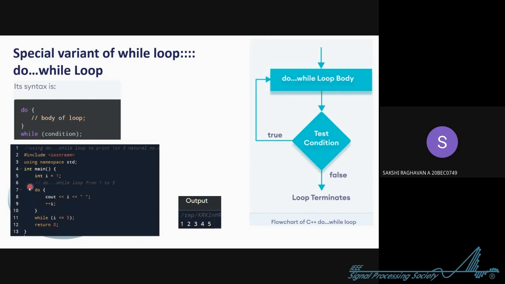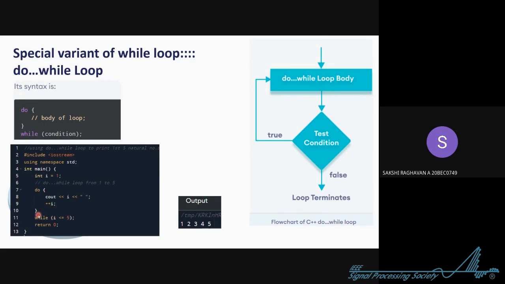So in the first time, what will be printed? Can anyone tell me? Give it a try. 1. Yes, very good. So this will be printed without comparing. The compiler has not come face to face with any condition to compare. So the compiler will print 1 regardless of whether the condition is found to be true or not.